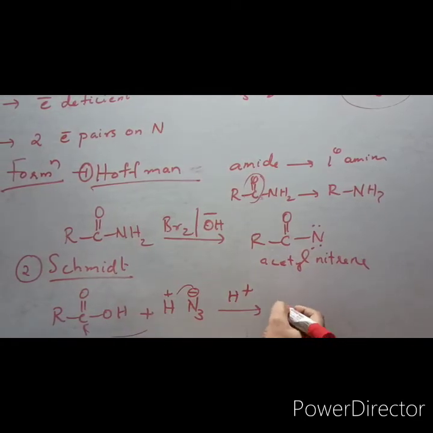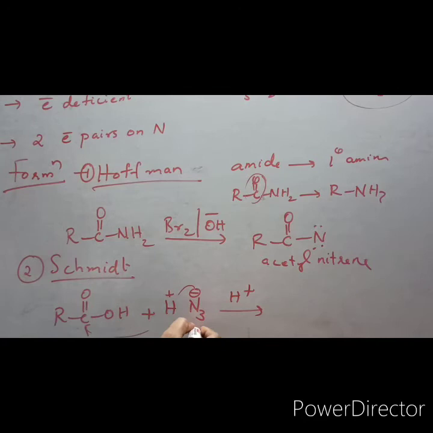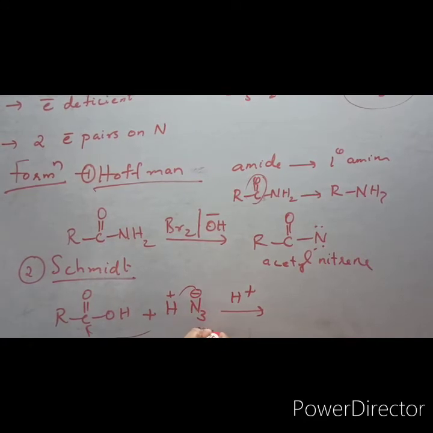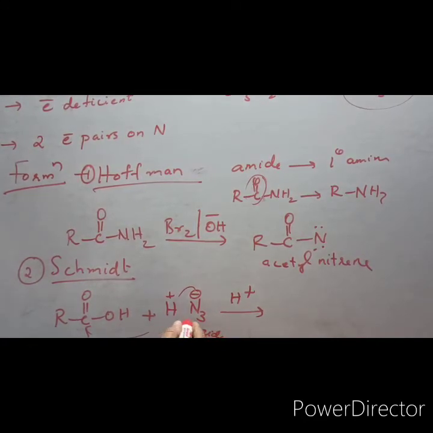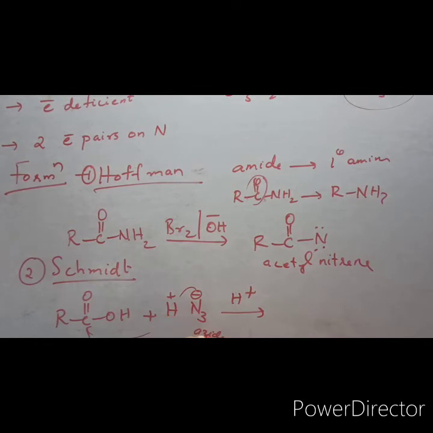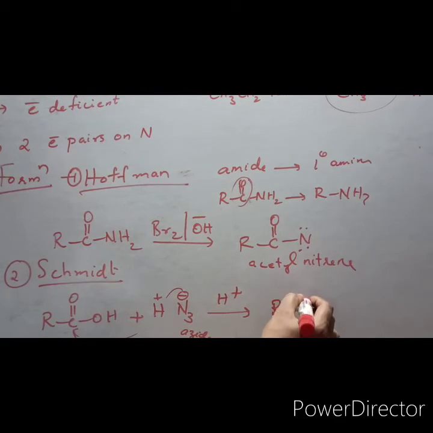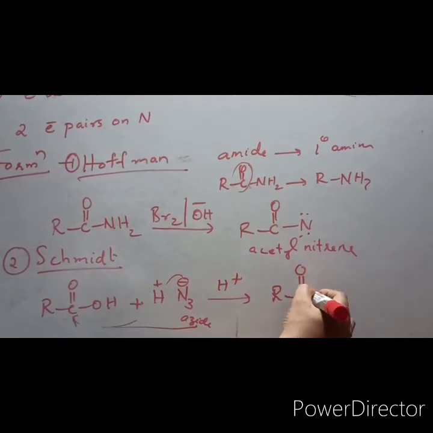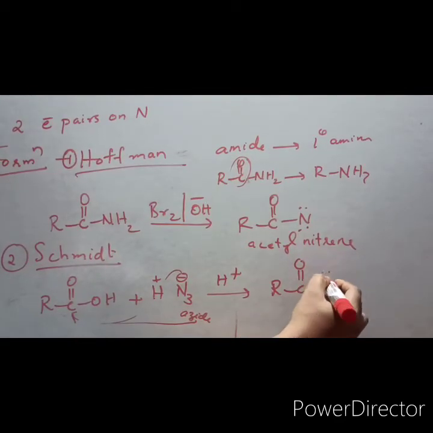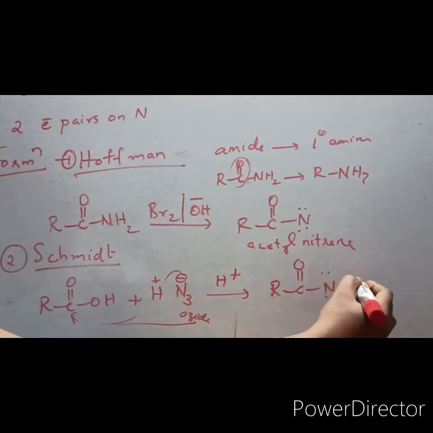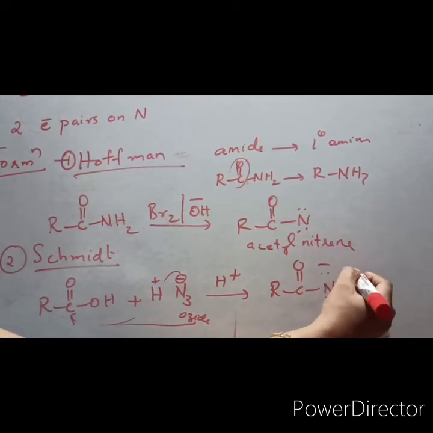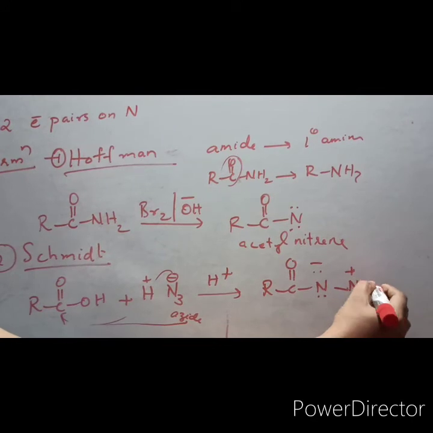I will write here acetyl azide. So this N3 minus is called azide ion. Okay. This is after removing proton, this is called azide. So that azide will be attacking here. So you will be getting RC double bond O N3, plus triple bond N,